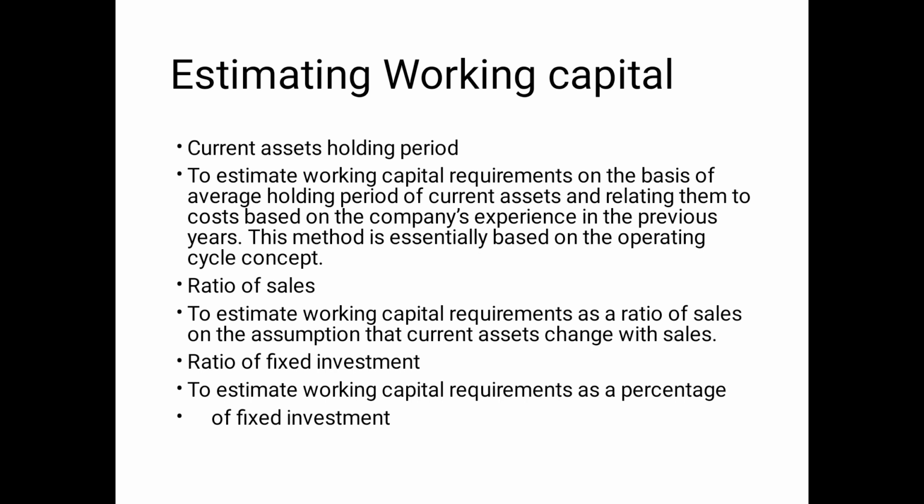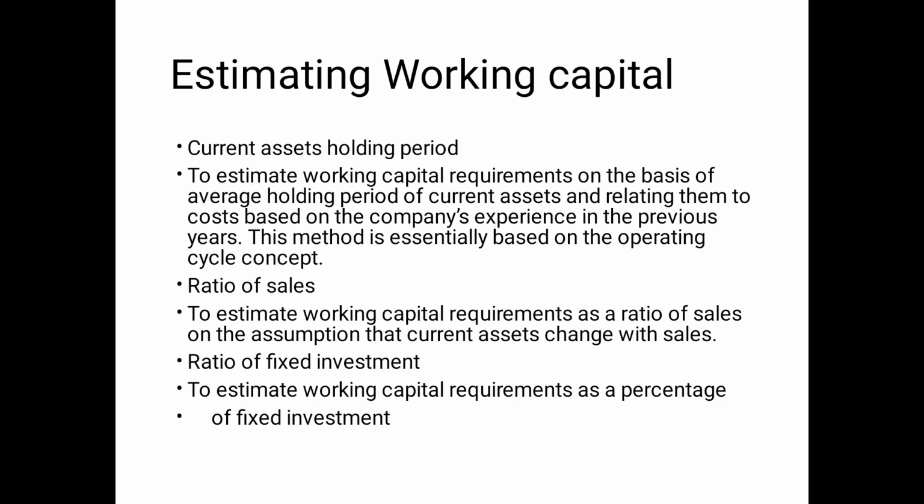One is current asset holding period. If a company's policy is that the current asset holding period is longer, 2 or 3 months, the company requires more working capital, like 2-3 months of cash on hand. But if the company's current asset holding period is shorter, like 15 days to 1 month, the company is able to convert assets into cash, so it requires less working capital.